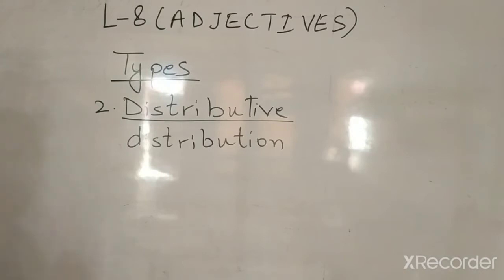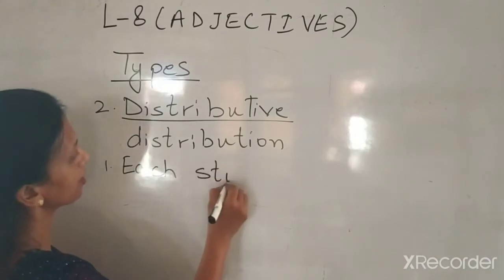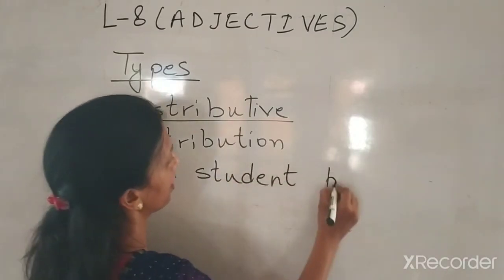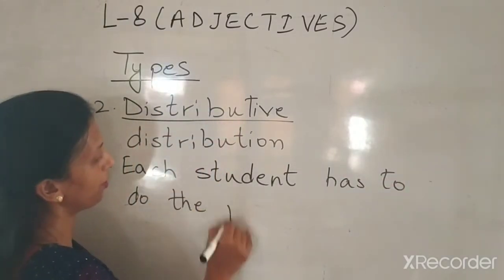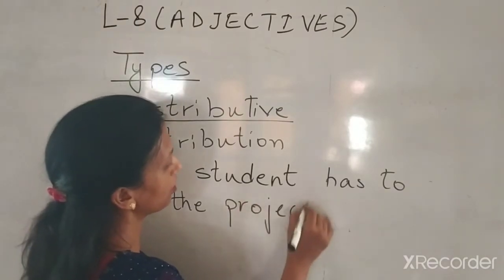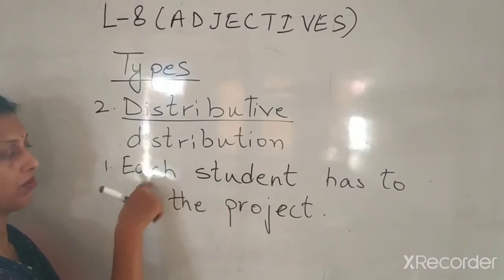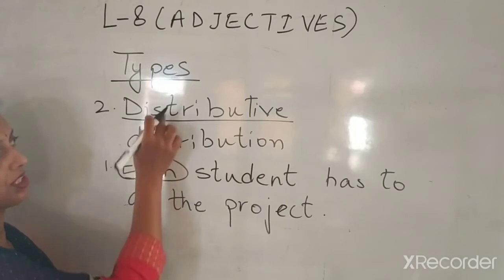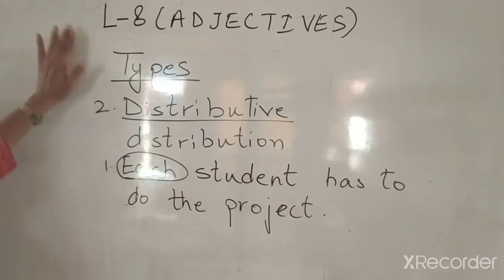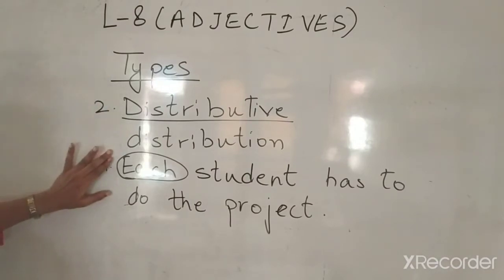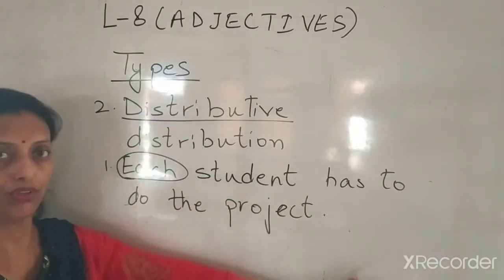Okay. Each student. I'm taking an example from your book. Each student has to do the project. Now here, guess which word is the adjective? Each student. It is describing students. The word each is the distributive pronoun. I'm sorry, distributive adjective. This word each is a distributive adjective. Each student has to do the project.